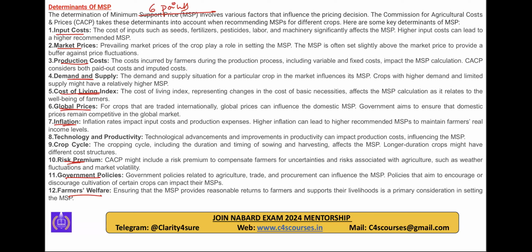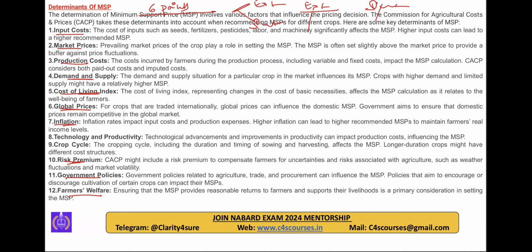All of you just close your eyes and try to remember. If they ask you what are determinants of MSP, क्या आप 6 points लिख सकते हो? Self understanding है किसी भी चीज का. If any commodity, you're determining how the cost of that commodity is determined, can't you think of what are the 6 factors associated with determining the cost? External and the internal factors. There will be some external factor, there will be some internal factor. So you can give a bifurcation like this. External factors of MSP determination, internal factors for determination of MSP. इसके अंदर कुछ, इसके अंदर कुछ.